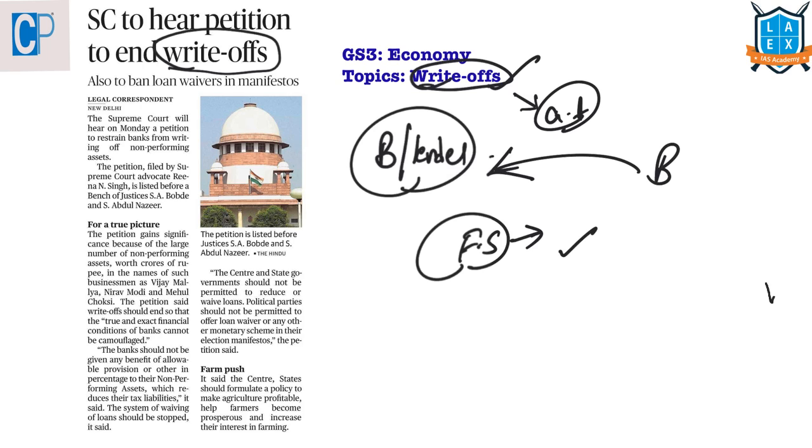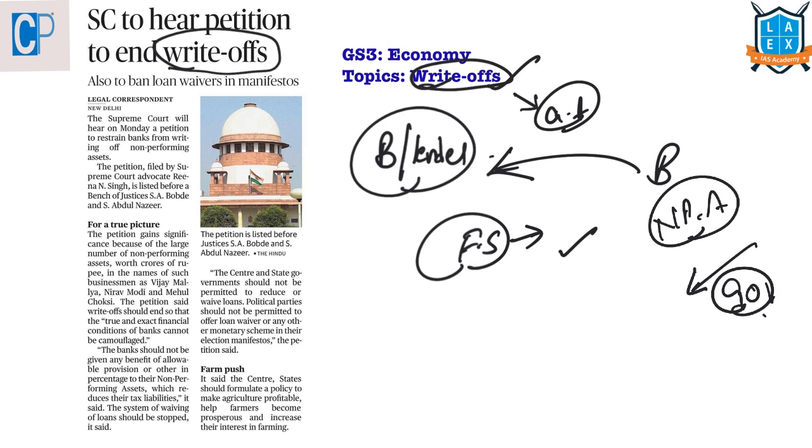We know what is meant by a bad loan or a non-performing asset. A loan which is not repaid in its principal amount or the interest for more than 90 days will be considered as a non-performing asset. So, which is not good for a bank. It will indicate a negative sign on the bank's financial health. So, to clean off its balance sheet, the banks will use this write-off term.